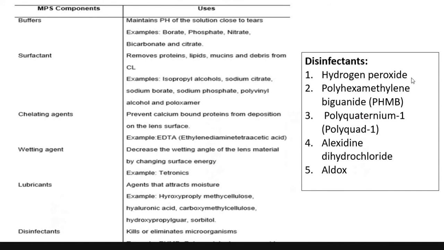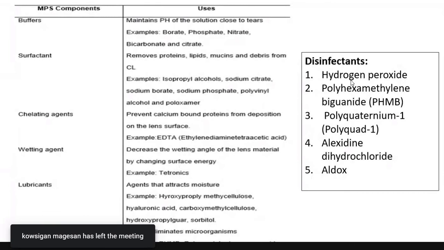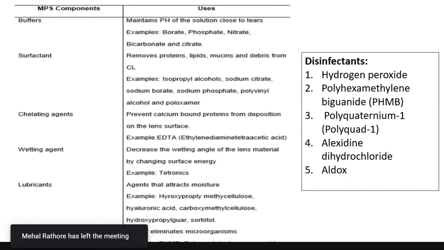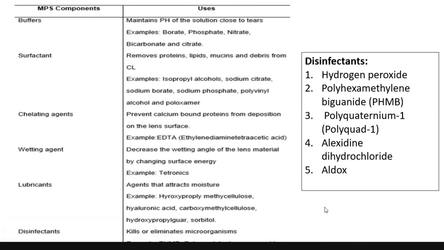The most common disinfectants currently available in the market are hydrogen peroxide, PHMB, polyquaternium, alexidine, and Aldox. Alexidine and Aldox are chemical compounds which are usually combined with polyhexamethylene biguanide or polyquaternium, which is why nowadays we are getting dual and triple disinfectants.